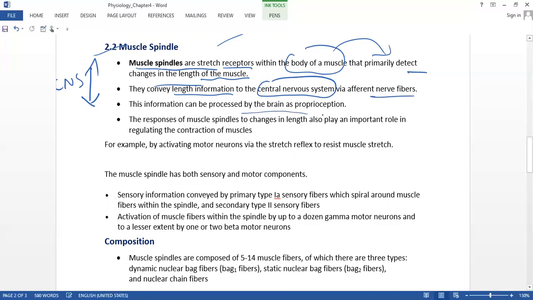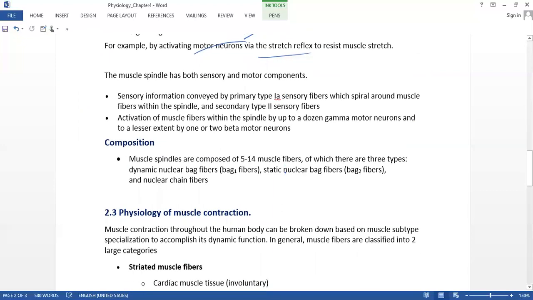This information can be processed by the brain, and the response of the muscle spindle is to changes in length. It also plays a very important role in regulating the contraction of the muscles, for example by activating the motor neuron via the stretch reflex and resisting the muscle stretch. The muscle spindle has both sensory as well as motor components.